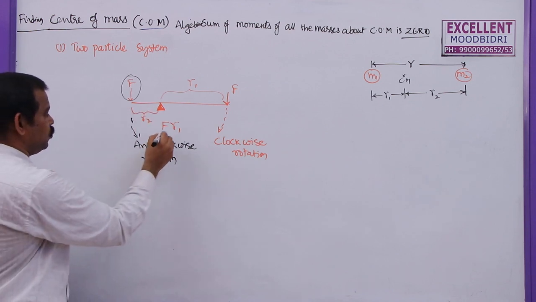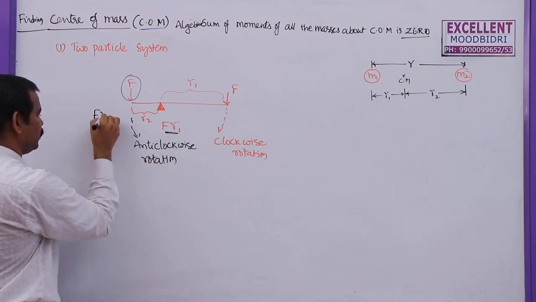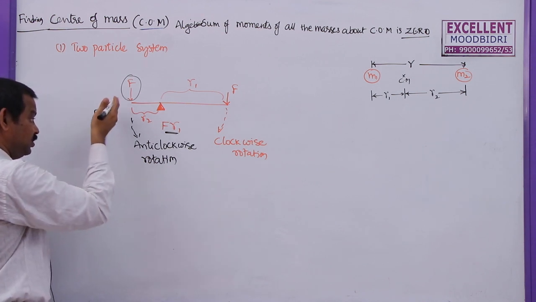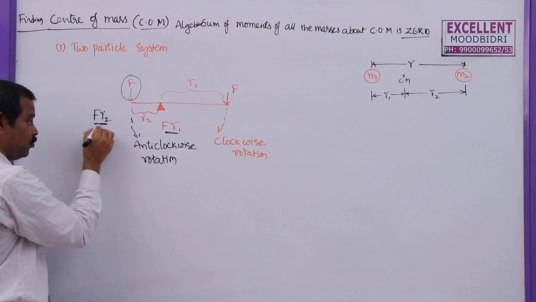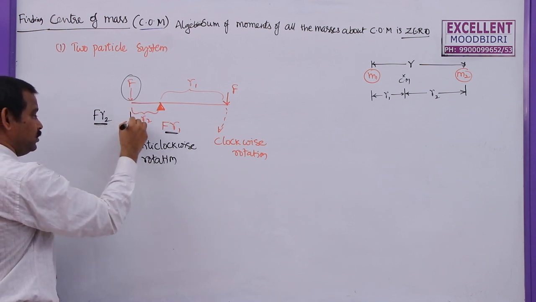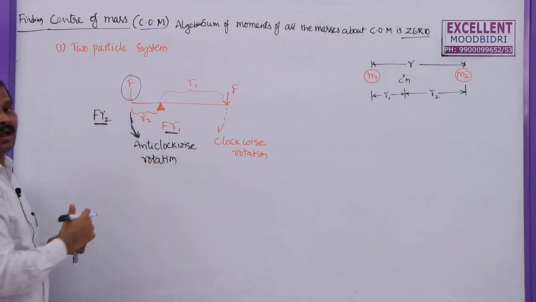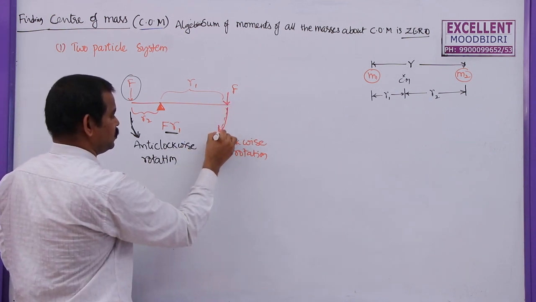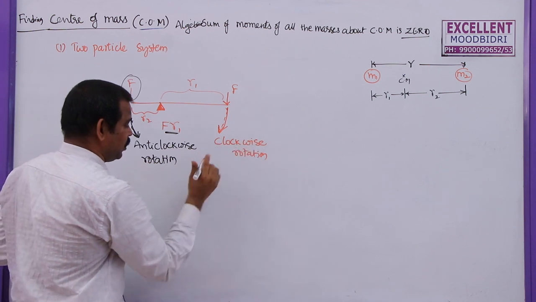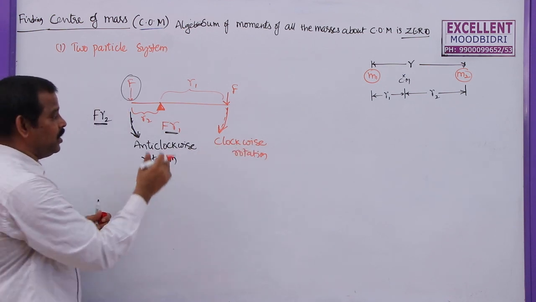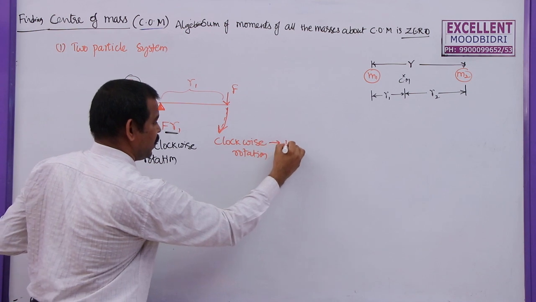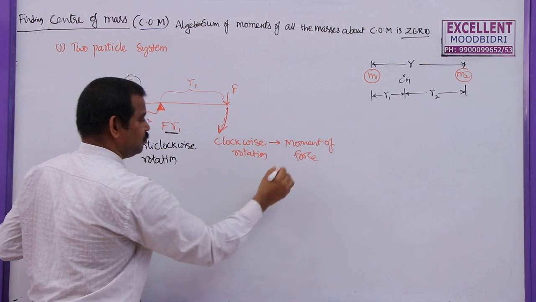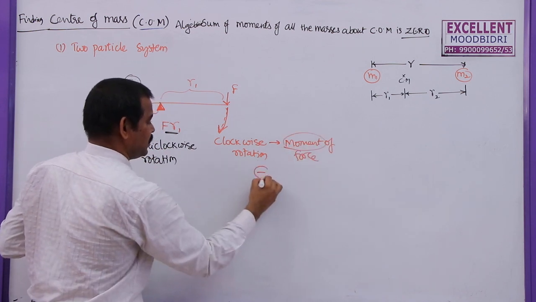So what is the new moment of force? This is force into R2, F R2. Remember, due to this moment of force, this rod or the system will try to move in the anti-clockwise direction. The clockwise rotation, clockwise movement of force or mass or anything, this movement is taken as negative.